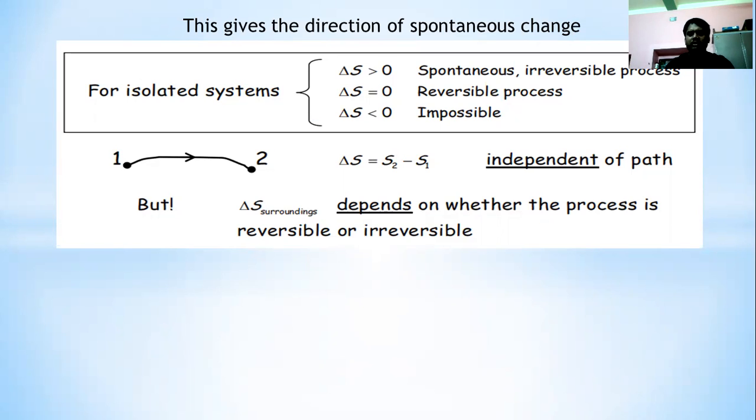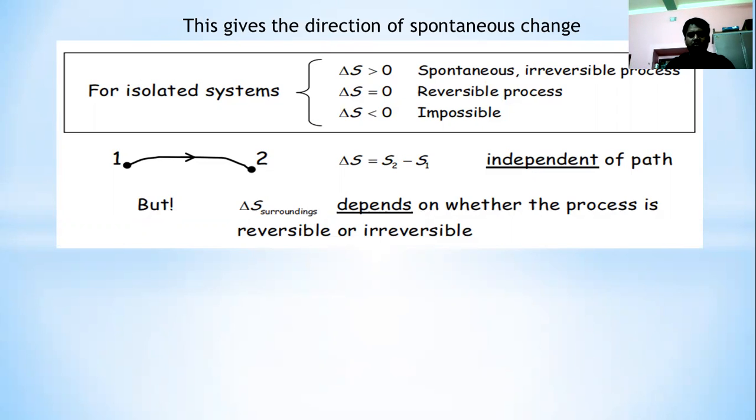Entropy of the universe is gradually increasing and approaching towards a maximum value. Delta S total equals delta S system plus delta S surroundings, that is nothing but delta S universe. For a spontaneous reaction, again I am saying, delta S universe, that means change in entropy for the universe, should be greater than 0.